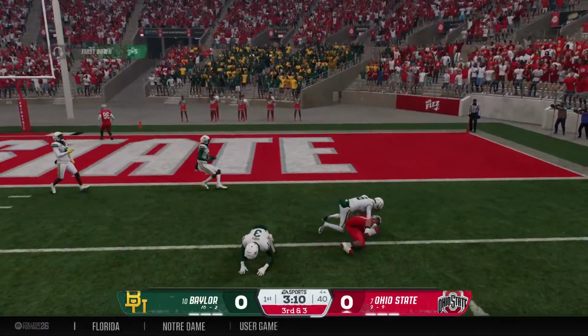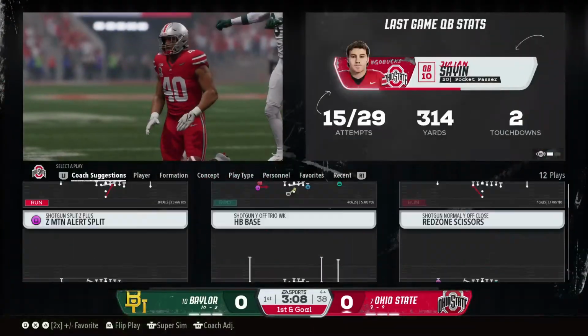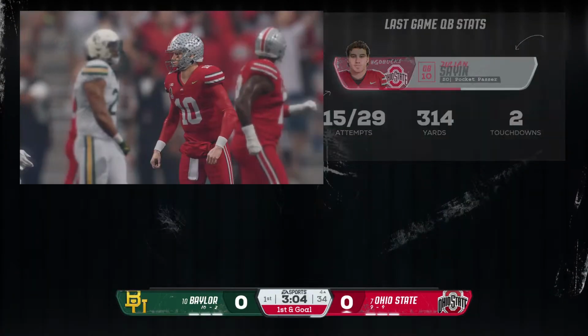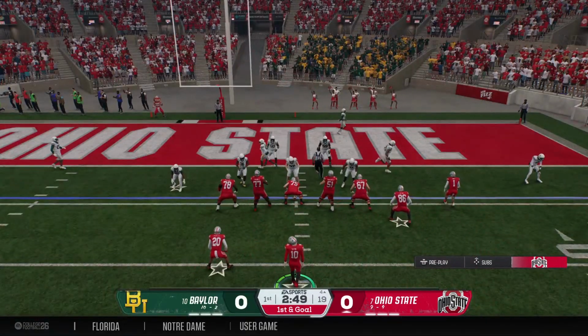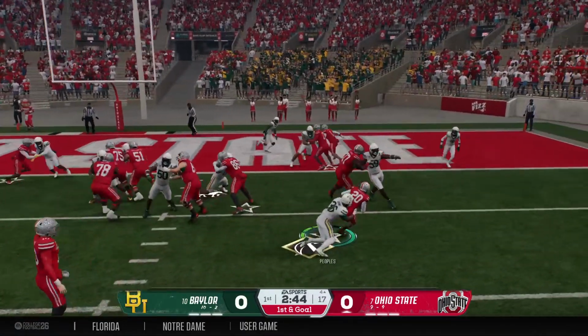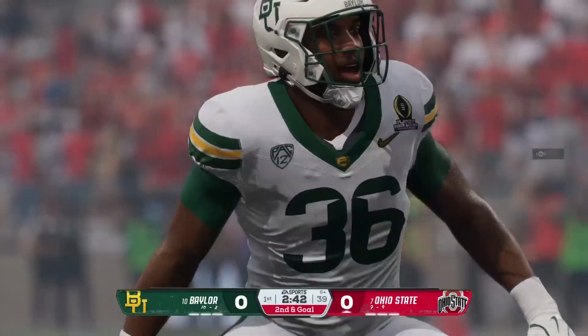Goes to his right side there for the completion. Tackle is made at the 4. It'll be first down and goal. Now that's what I call coming through for your team in a pressure situation. Great read, got the ball where it needed to go, and now you're set up to get 6.